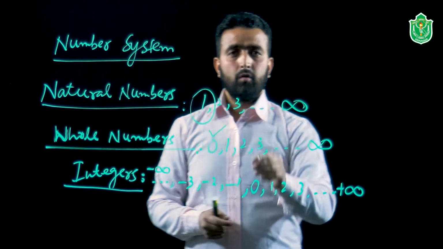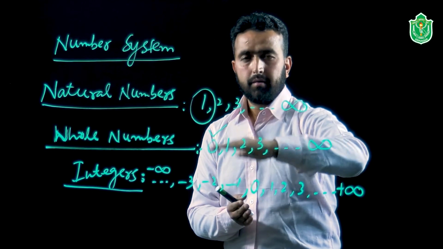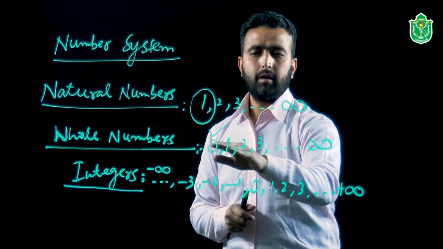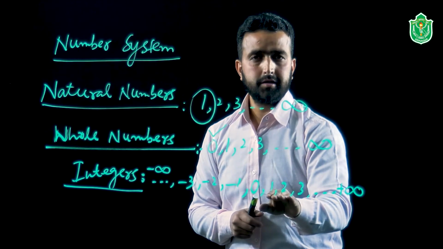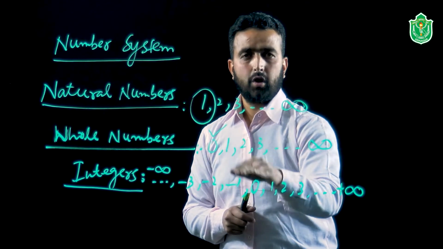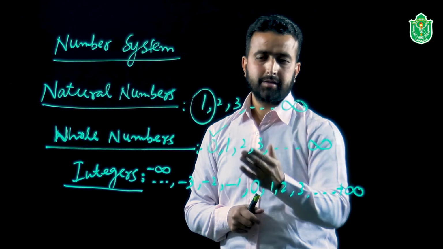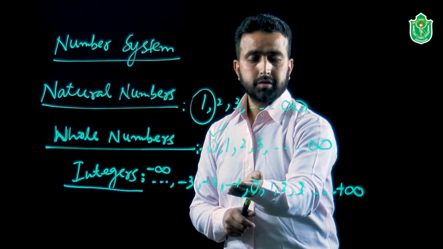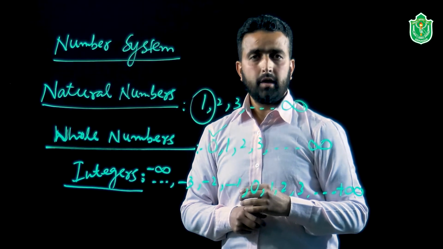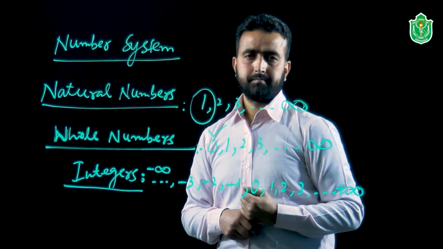Same is the case when we use the comparison between the whole numbers and the integers. You can say all the whole numbers are integers as they are present there, but all the integers are not whole numbers, as there are negative numbers present in integers, while whole numbers are fully positive numbers.